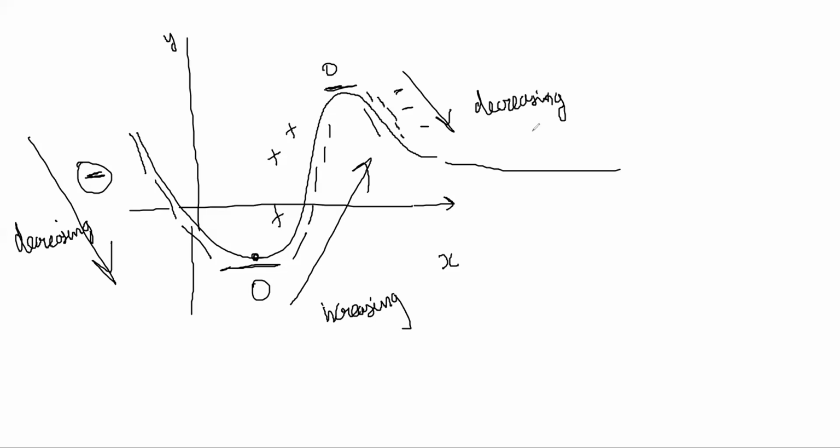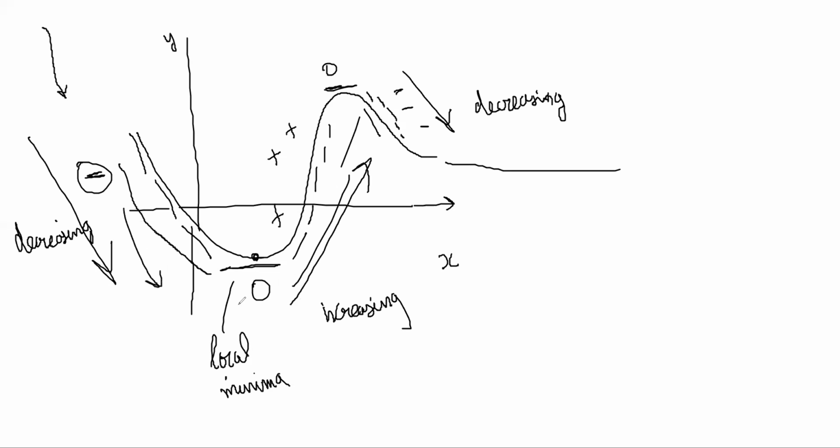So function was decreasing means function values were coming down right now here, no? From here, coming down. Then it started increasing from this onwards, right? So isn't this a local minima? Local minima is the minimum value. Function values were decreasing and then they started increasing. Then function was increasing and then it started decreasing. So it is a local maxima.